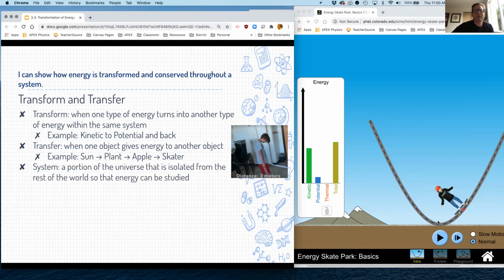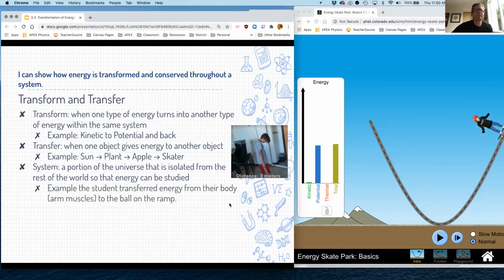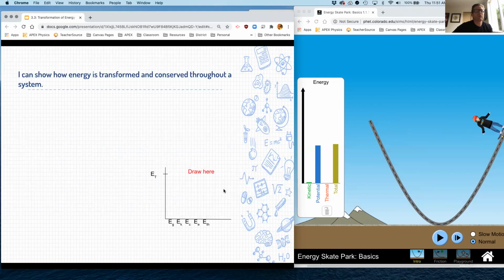Okay, so transfers are from one object to another, transforms are from one type to another. And a system is basically a portion of the universe that we isolate just for the terms of study. So in this case, the system is this skater on the ramp. Okay, cool. The example that we used right here was basically, in this case, the chemical energy of whatever this kid ate was transformed into mechanical energy, which is kind of like movement energy, and lifted the ball up, and it was transferred to the ball.